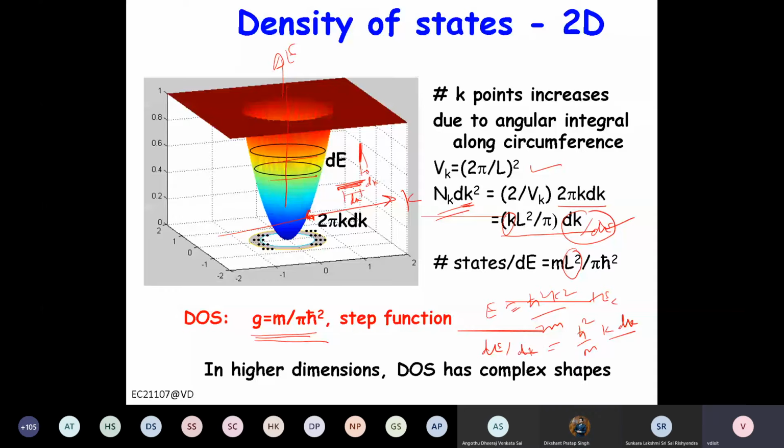If this energy is relatively flat, that means you have a lot of energy states for that delta k range. And if it is vertical, then for a given dE, you will have very few states, right? So that is basically the density of states. Density of states is the number of states per unit dE, and per unit volume.